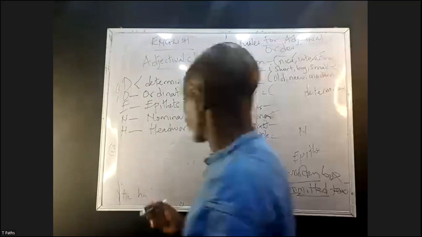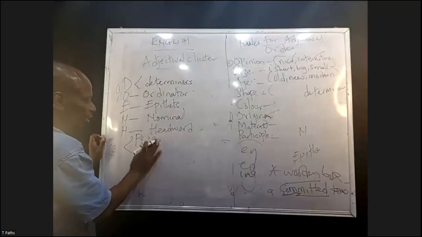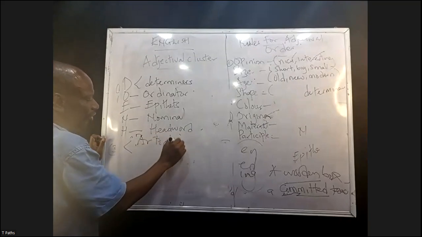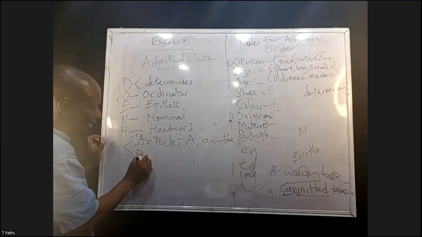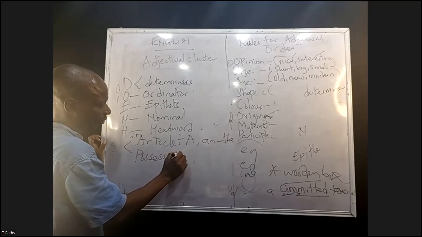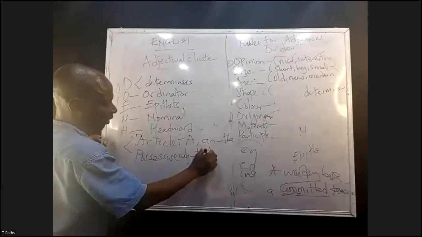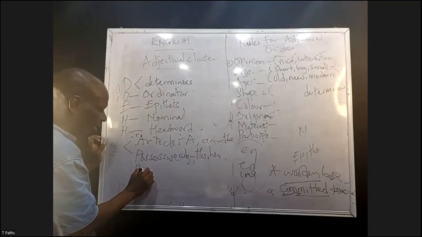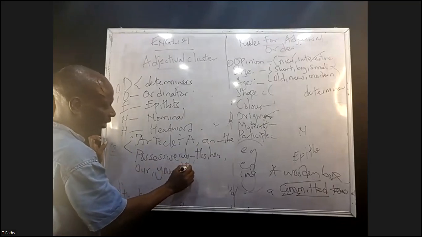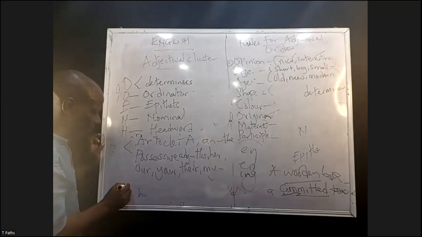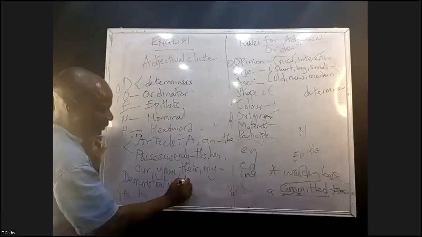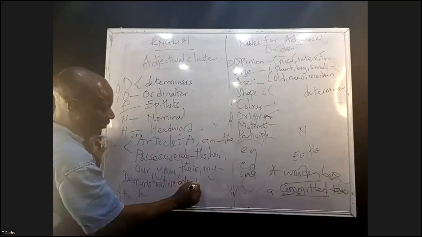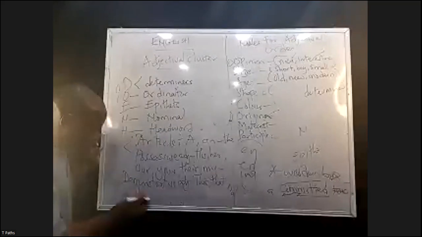The first is the article: a and the. We have possessive adjectives, that is, is, are, our, your, their, mine. We have demonstrative adjectives. Under demonstrative, we have this, that, these, and those.